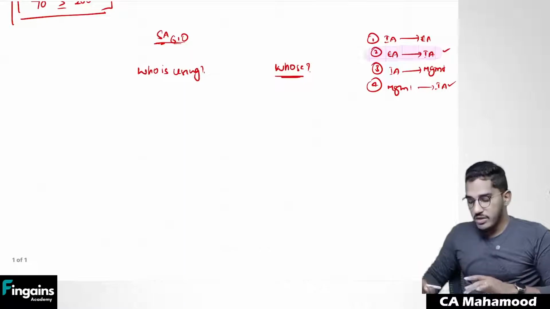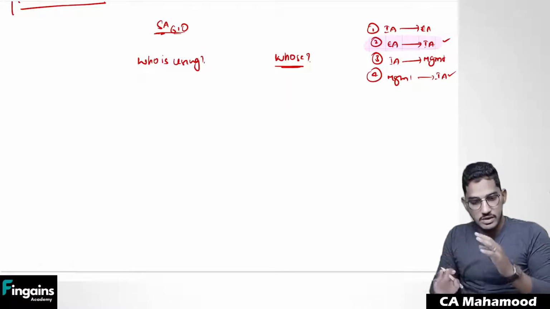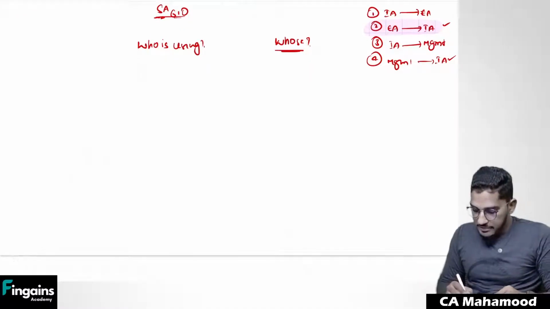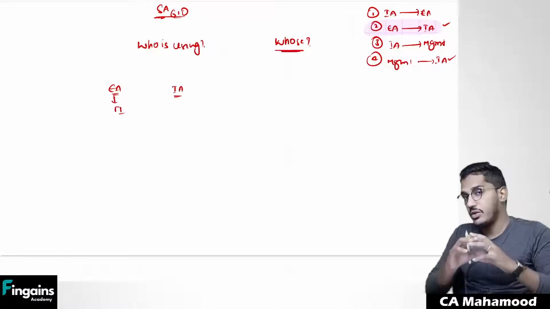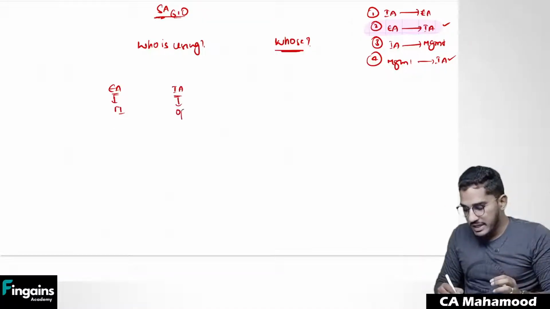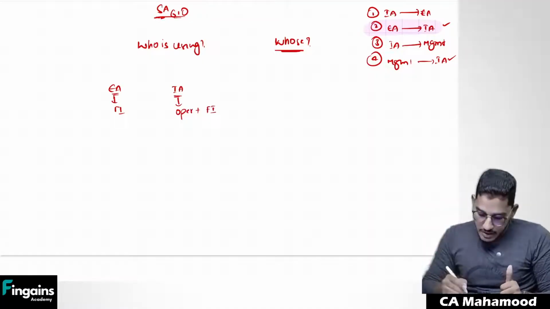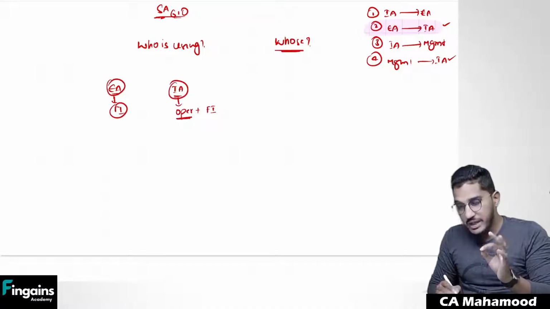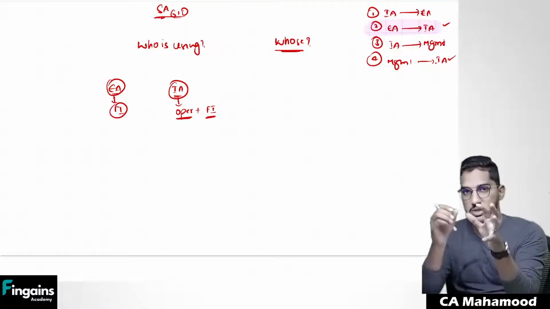Sir, can the external auditor make use of the internal auditor's work? Let us keep aside what the standard is telling, but let us think practically. As I have told, the external auditor will be concerned only about financial information. But the scope of the internal auditor is very wide. He covers various operational aspects, and along with that, he will also verify financial information.